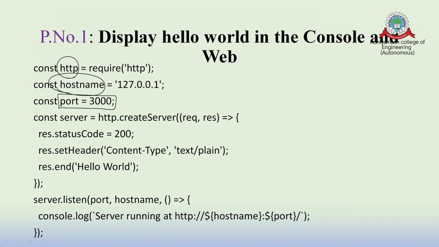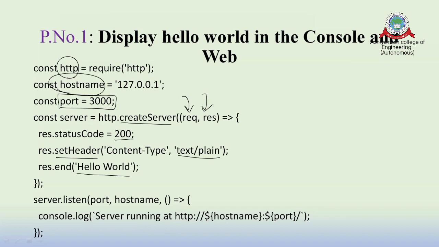Now I'm going to create a server, with no function name, and pass two parameters: request and response. The status code is 200. Then I set a header, and the header format must be text/plain. Of course, initially you may find it a little difficult, but once you practice, it becomes easy to understand. Next I'm going to display hello world. This is a program where I create a server. I can create my own server on my laptop in a single folder, using Node.js, and it comes for live streaming.